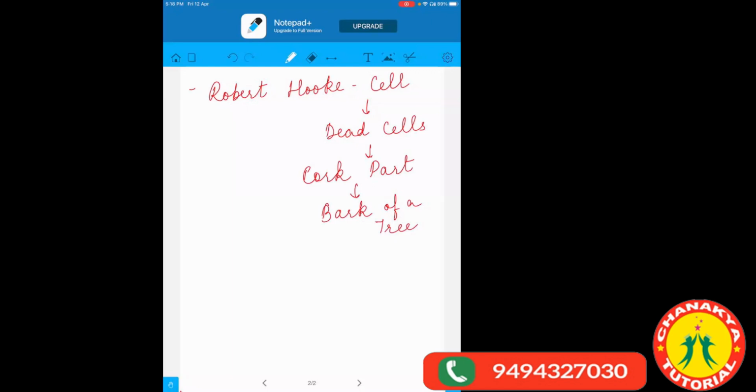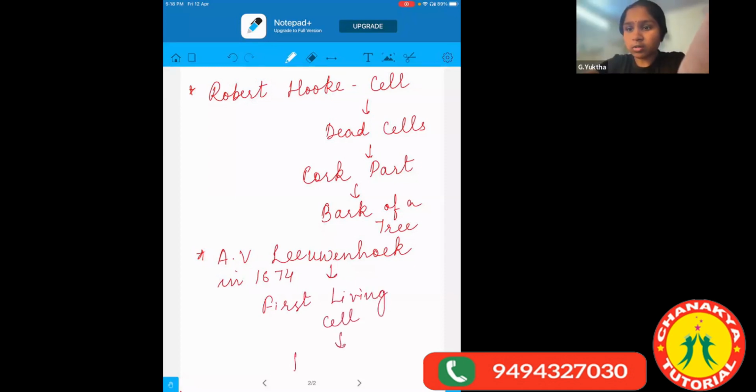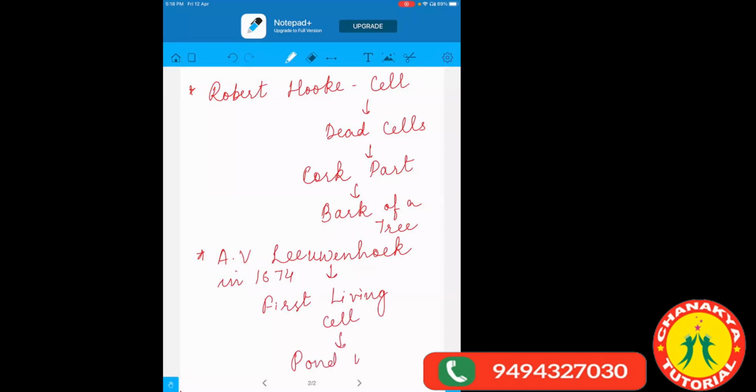That is why the next scientist came, known as A.V. Leeuwenhoek. He came in the year 1674 and he discovered the first living cell. From where did he discover the first living cell? Ma'am, pond water. Very good. From the pond water, he discovered the living cell.